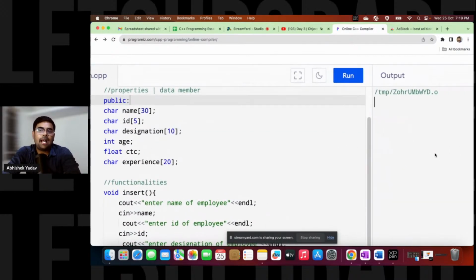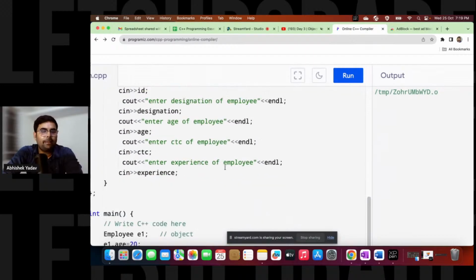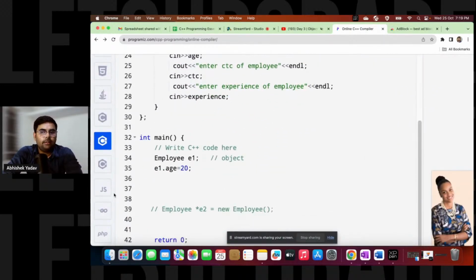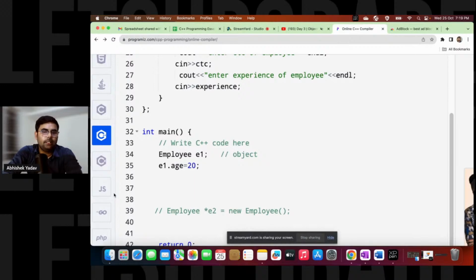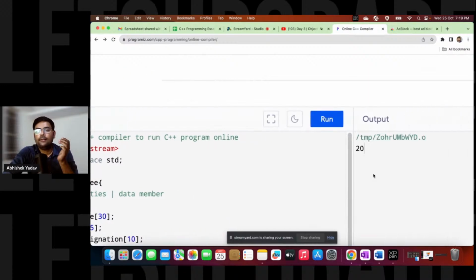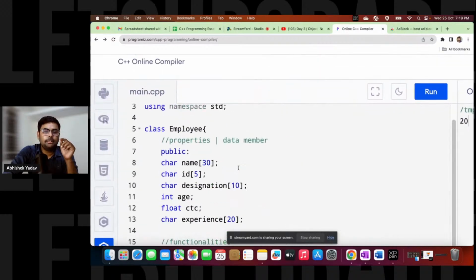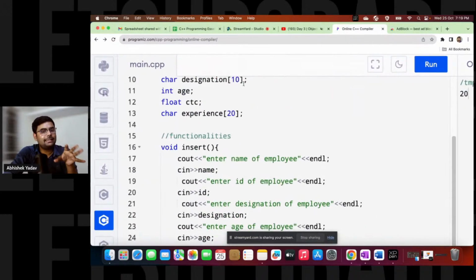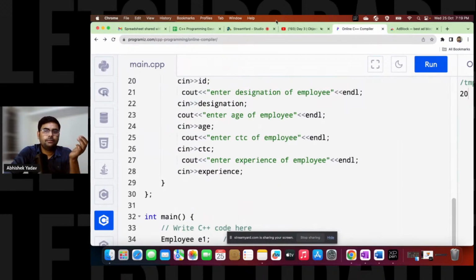Okay, now let's see what output I will get, whether now I'm getting some error or not. So you can see, guys, now I'm not getting any error. That means now I am able to use the data members here, right? Now if I print the data, let's see, cout e1.age, right? Let's see whether we are able to get the output or not. So you can see we are getting 20 on the output screen, right? By making the data members and member functions public, you can access them outside the class. This is clear?